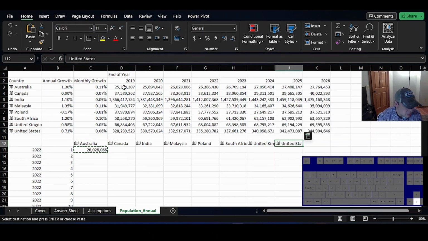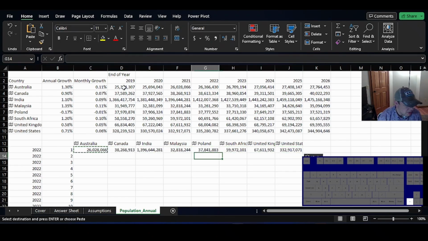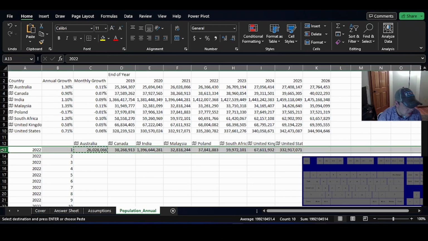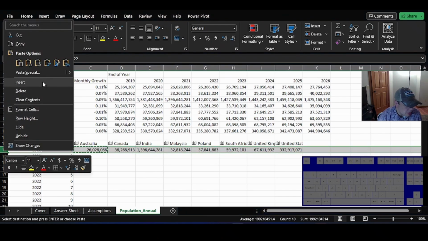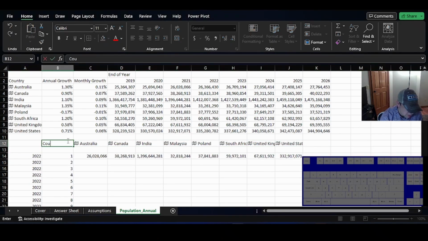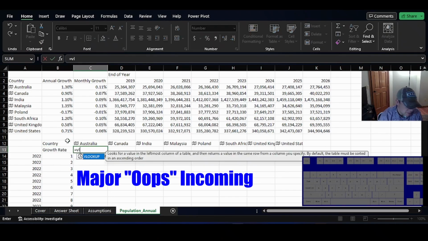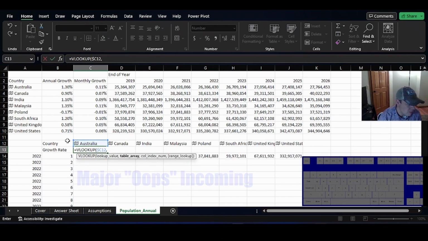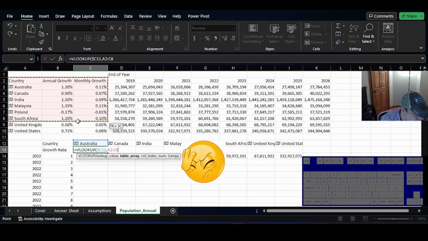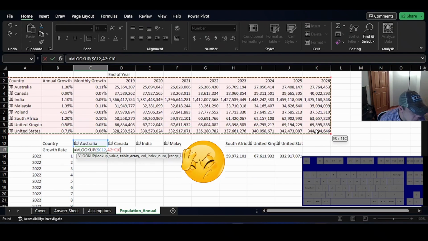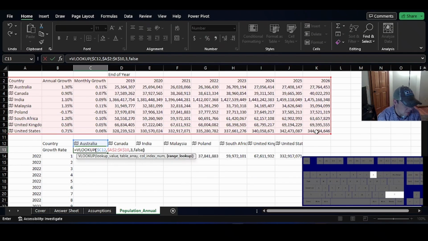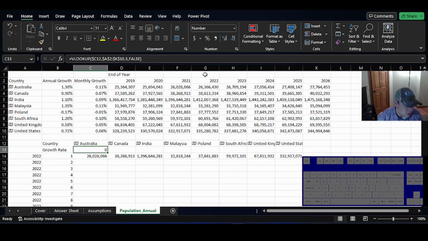There's that. Okay, so there is that. And then for the growth rate, I'm going to do this one time, put it just below there. So this is going to be country. And this is growth rate. Equals if you look up that 1, 2, 3. And then this is the monthly growth rate, so it's going to be number 3. And that is going to be 8%. There it is.